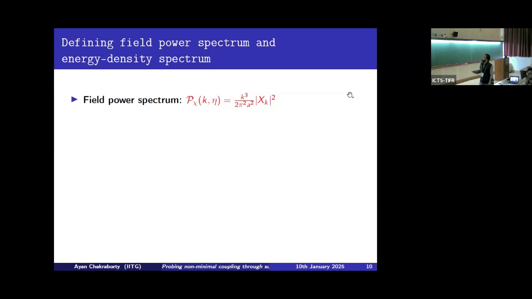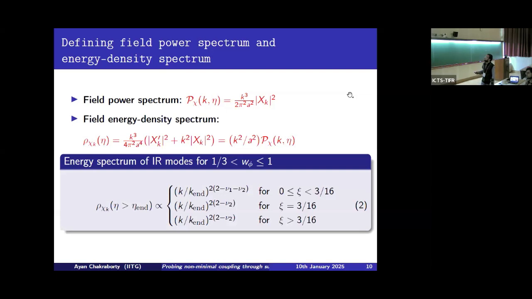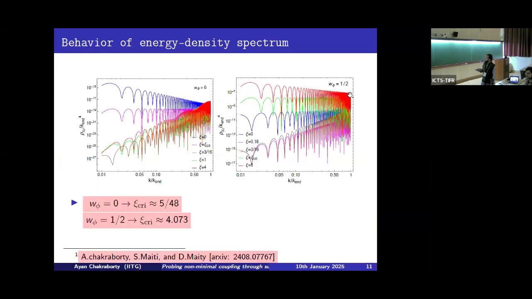Okay. So now two important quantities that we shall define, that is the field power spectrum and the field energy density spectrum, which is given by these two expressions. And using the field solution, we have this spectral behavior of the energy density spectrum for three different regimes of the coupling strength. As I have already shown, this instability effect is actually important for the higher equation of state. So from now on, I shall mainly concentrate on the higher equation of state, that is omega phi greater than 1/3. Okay. So these two figures are representing the energy density spectral behavior for two different equation of state and for different values of xi. And for omega phi equal to 0, we see that for xi equal to 0, there is a heavily red tilted energy density spectrum.